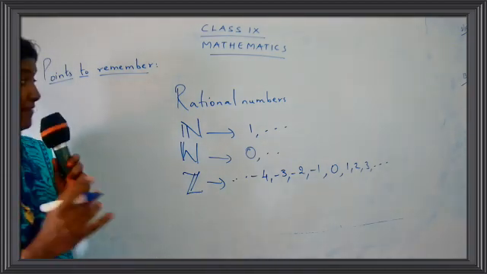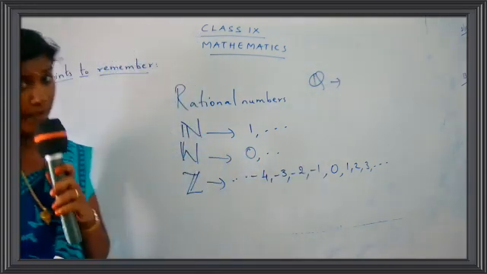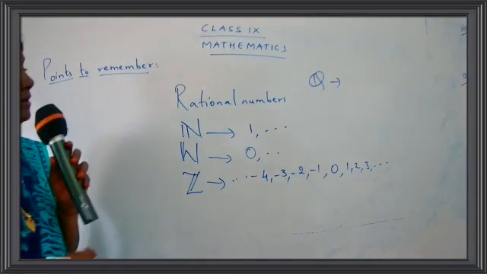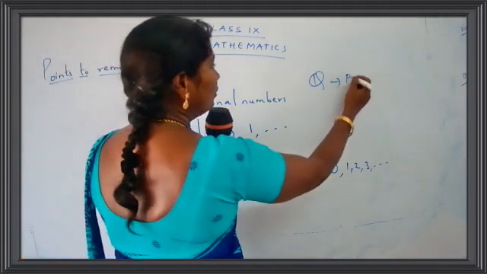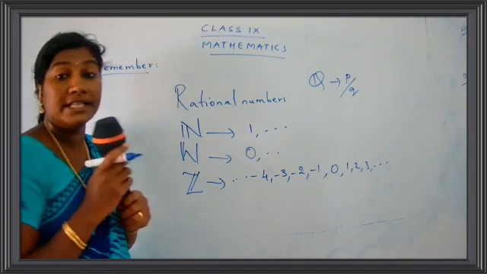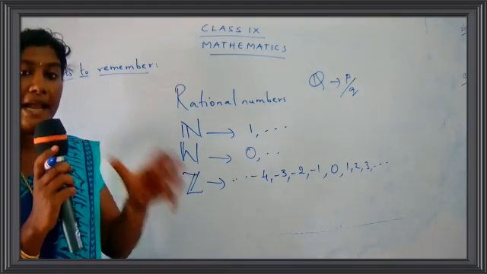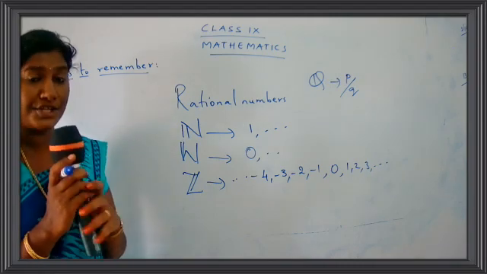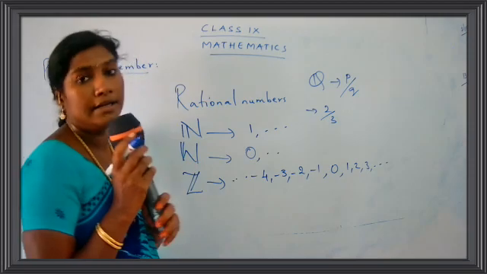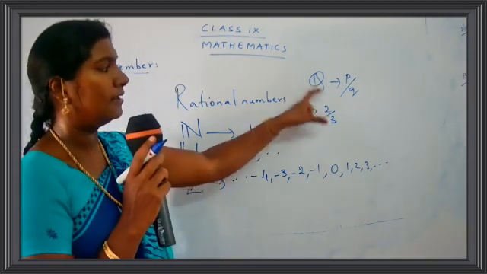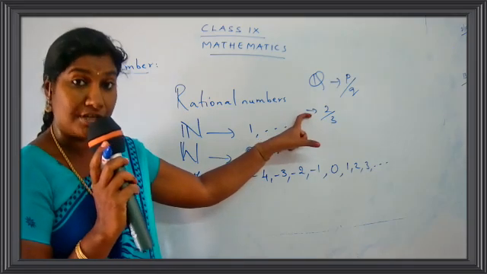And also we have seen about rational numbers. What is a rational number, children? Rational numbers are the numbers which are expressed in the form P upon Q. Now what is P upon Q? P upon Q means you can write the number in terms of a fraction. Fraction means it has a numerator and a denominator. So if you write the number in the form of a fraction, you call this number a rational number.